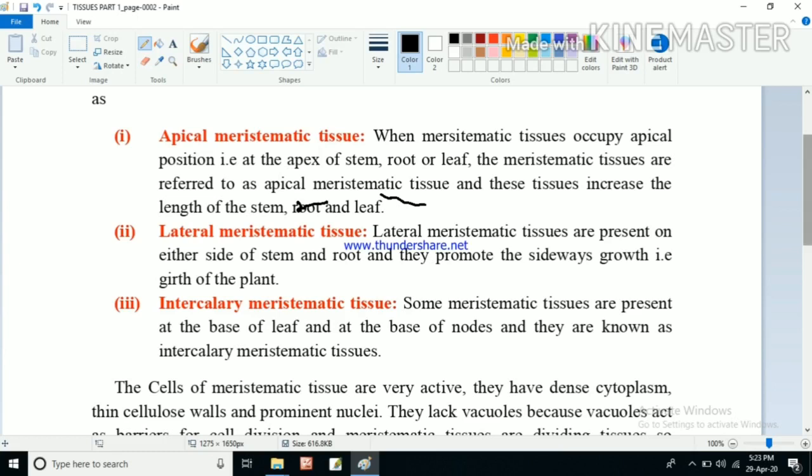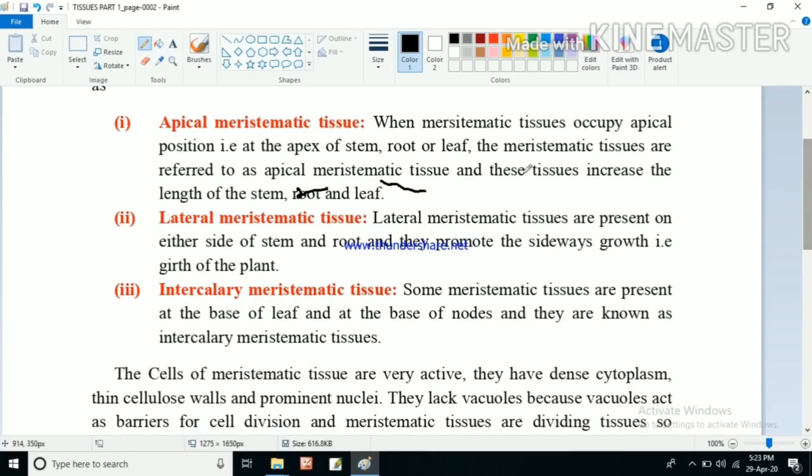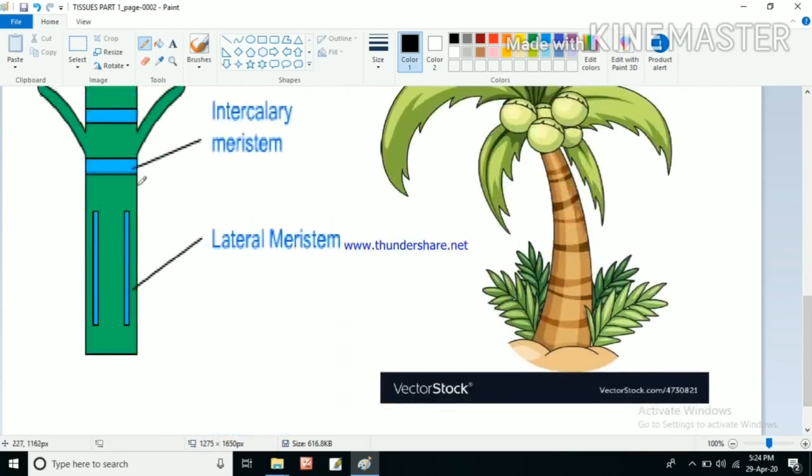So that is about apical meristematic tissue, and another type is lateral meristematic tissue. Lateral means on the side. Lateral meristematic tissues are present on either side of the stem and root, and they promote the sideways growth, that is the girth of the plant. If you see here in this plant, they are present on either side.